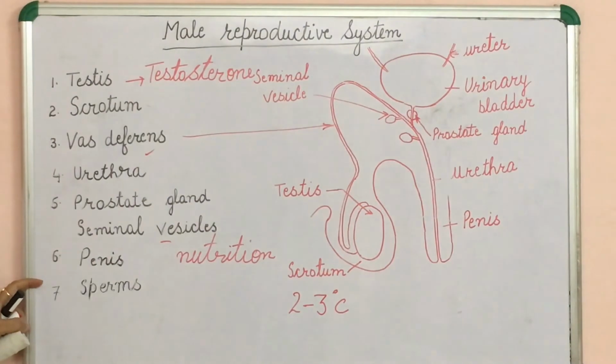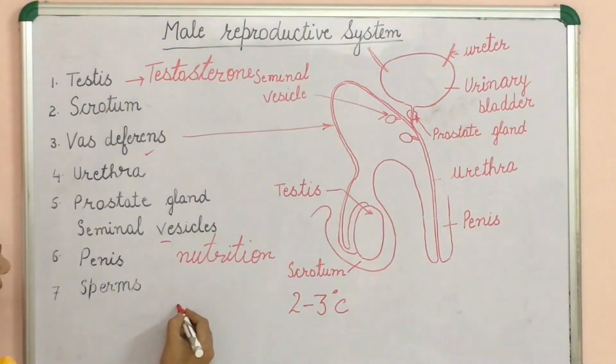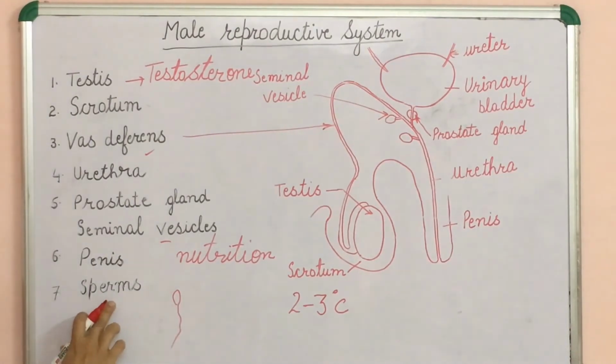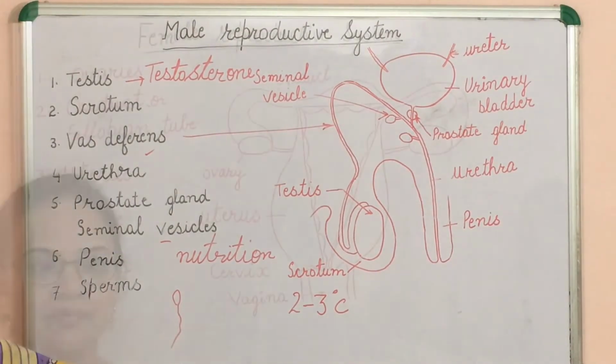Penis, it transfers the germ cells into the female tract. Sperms, these are minute structures. It has a tail which helps in swimming for movement, and this is the male gamete. I hope this is clear.